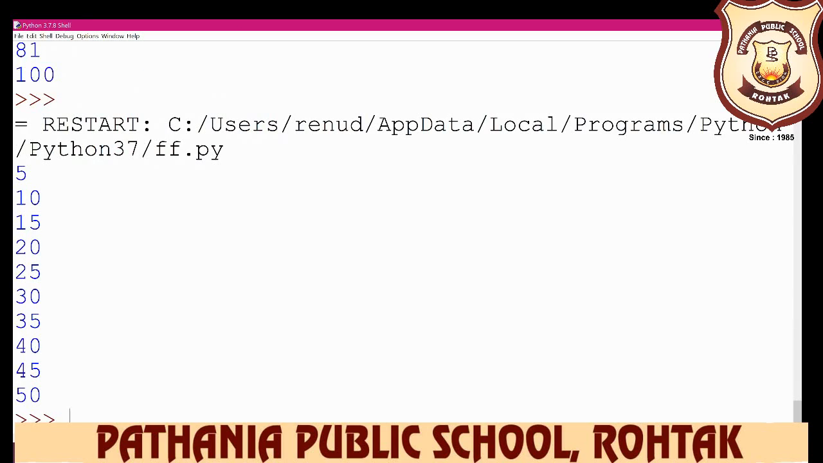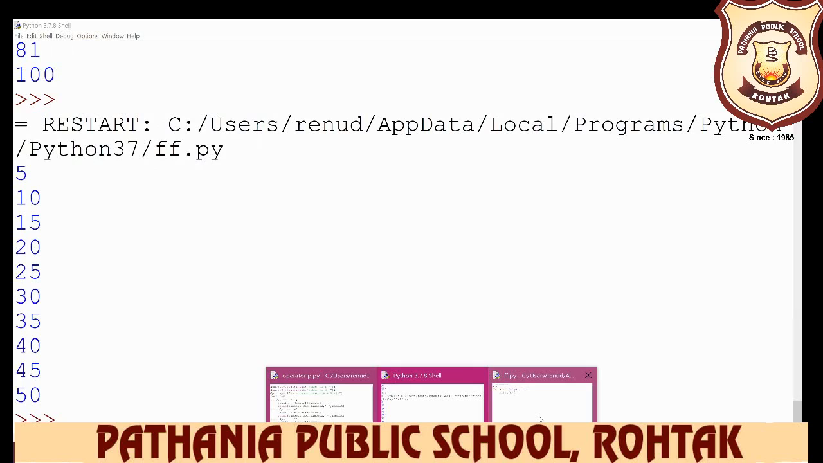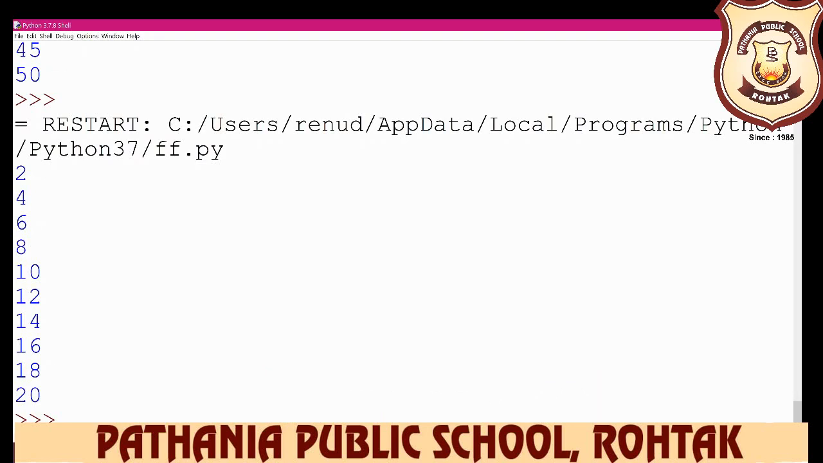Same as if we want to display the table of 2, very simple, multiply by 2 only. So run it again. Okay, so here you see the table of 2. And if you want to display simple counting 1 to 10, then you just remove this and run it. Okay, and you see here, for this you don't need a is equal to 5, we do not need it here.